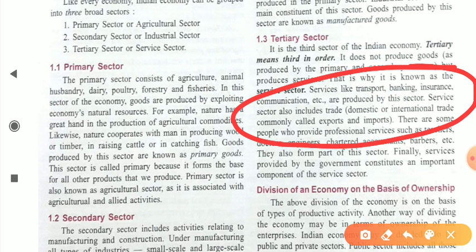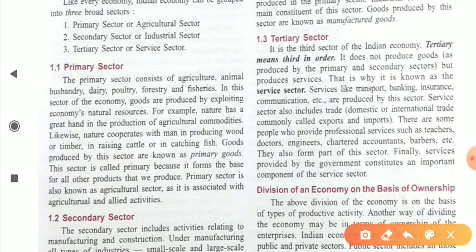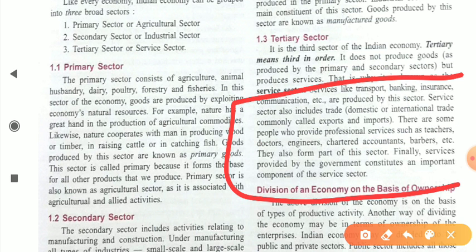There are some people who provide professional services such as teachers, doctors, engineers, chartered accountants, barbers, etc. They also form part of this sector, because teachers provide services, and doctors, engineers, lawyers, all provide services. So we all are part of this sector. That's why the tertiary sector is creating so much employment as compared to other sectors, and the employment created by this sector increases day by day.